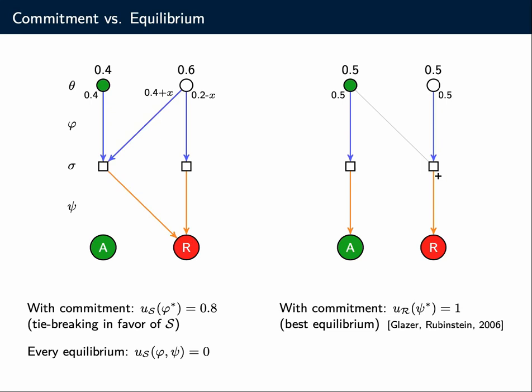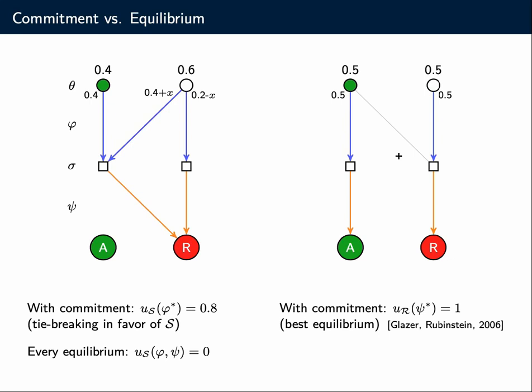So he perfectly identifies the acceptable and rejectable states. But also it's an equilibrium. So if you see, then of course the receiver is happy and the sender is playing a best response. So here we also have an equilibrium. And that's actually a general result by Glazer and Rubinstein, that the optimal strategy for the receiver with commitment is also part of an equilibrium. So there's always an equilibrium in which the receiver plays his optimal strategy with commitment.